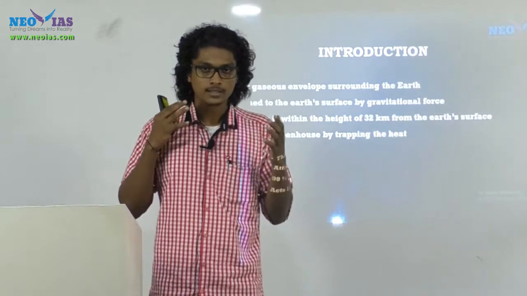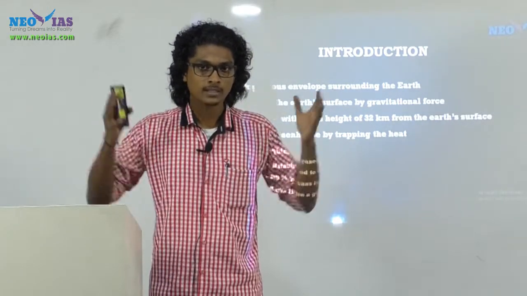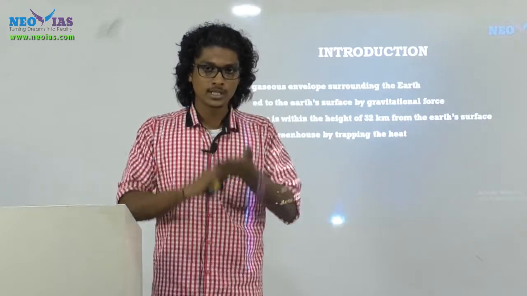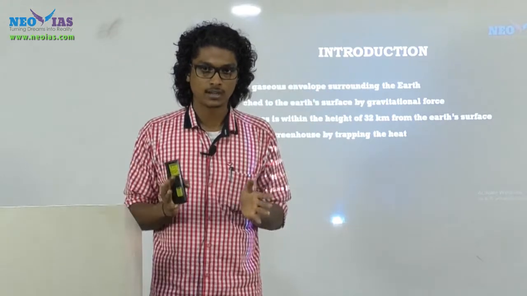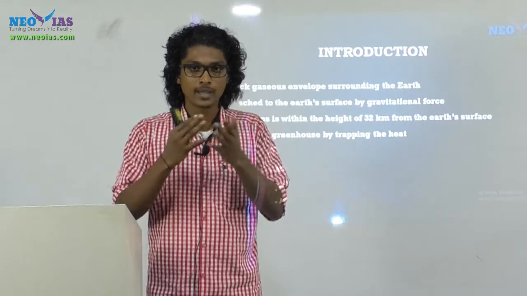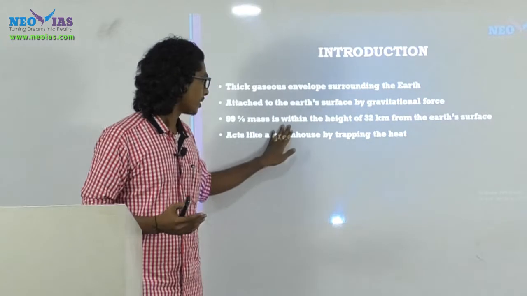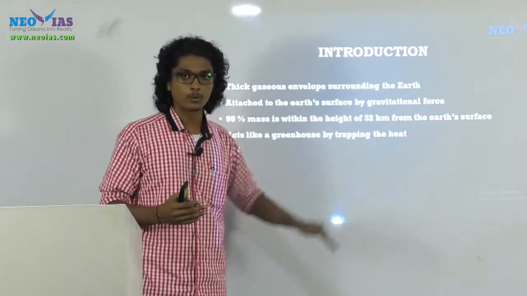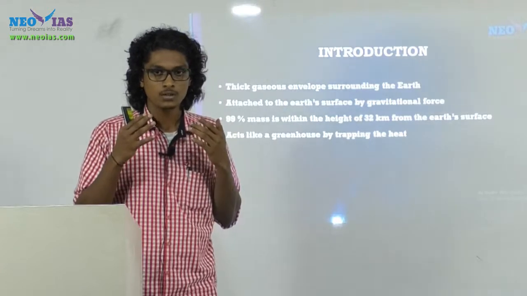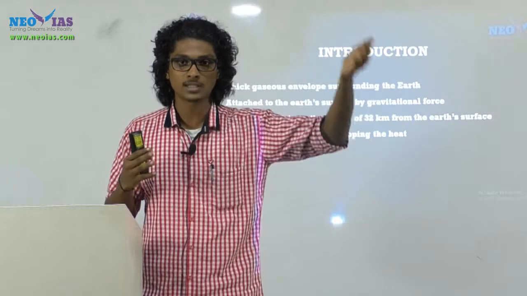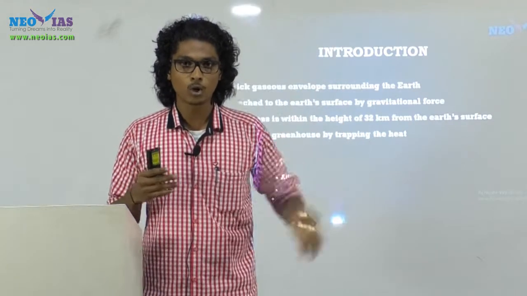Okay, and this gaseous envelope is attached to the earth's surface due to gravity. So due to the earth's gravitational force, the atmosphere is there. Otherwise the planet earth wouldn't have an atmosphere. The next thing, 99% of the mass is within the height of 32 kilometers. See, UPSC, you can expect these kinds of statement-related questions. Okay, the majority of the mass of the atmosphere is limited to within 32 kilometers.